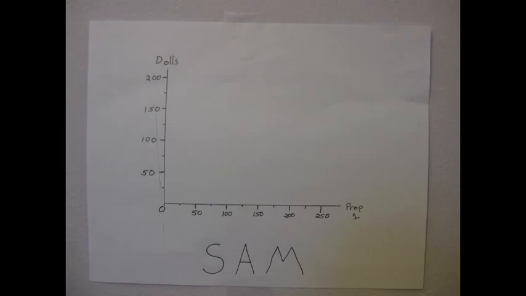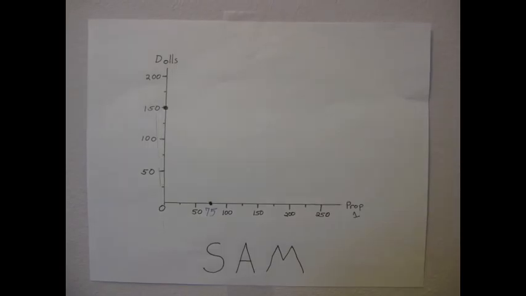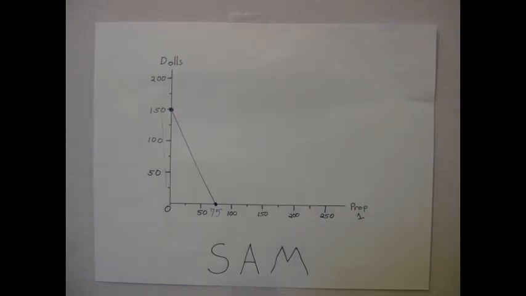This is Sam's production possibilities frontier. Sam can produce 75 Proposition 1s and no dolls. Or he could produce 150 dolls and no propositions. He can also produce a mixture of dolls and propositions.